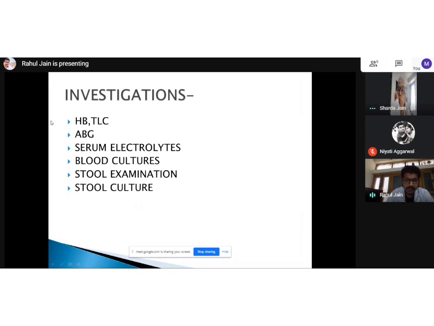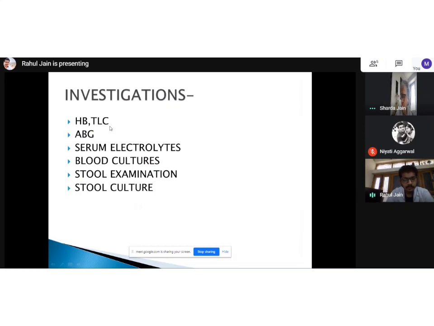There's one more dictum: any elderly patient coming with anemia, we need to rule out colonic cancer first. Any adult, especially an elderly male, coming with hidden blood loss, we should always rule out the possibility of colonic cancer. So we should suspect it and screen with colonoscopy. And TLC for any infections.